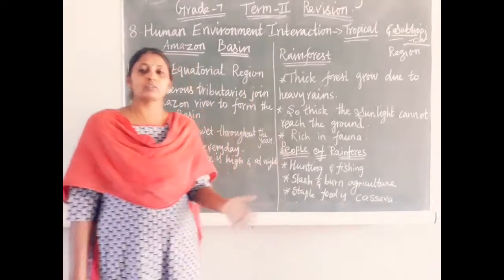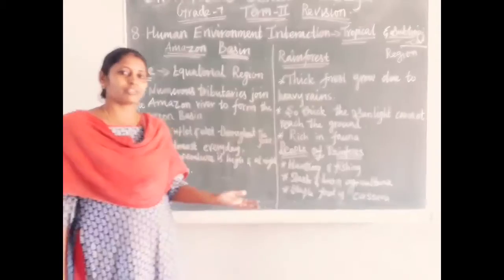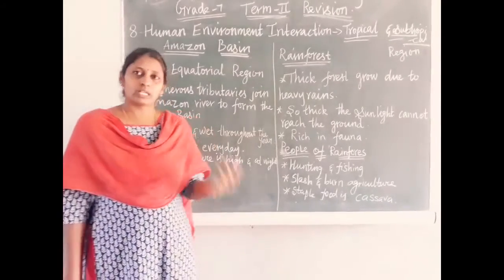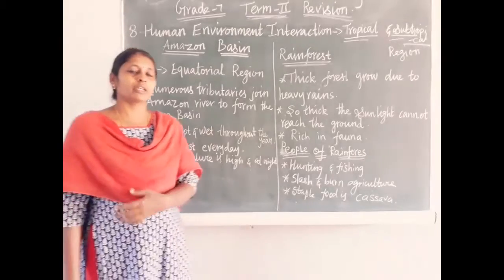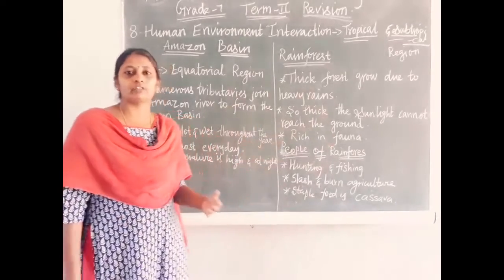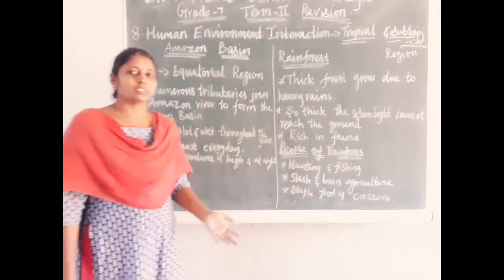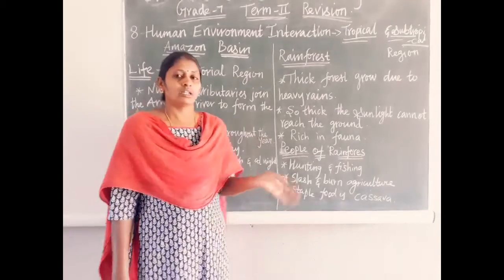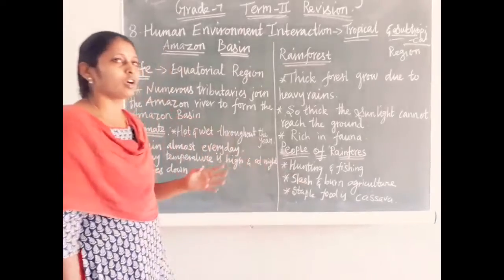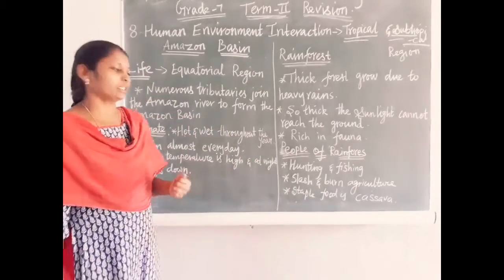That ash is a very good natural fertilizer for the field. So they do agriculture activity in that field for a short time, 3 or 4 years. Then they move to another plot of land and do the same there also. That is what we call slash and burn agriculture. In history, the same method is called shifting cultivation.